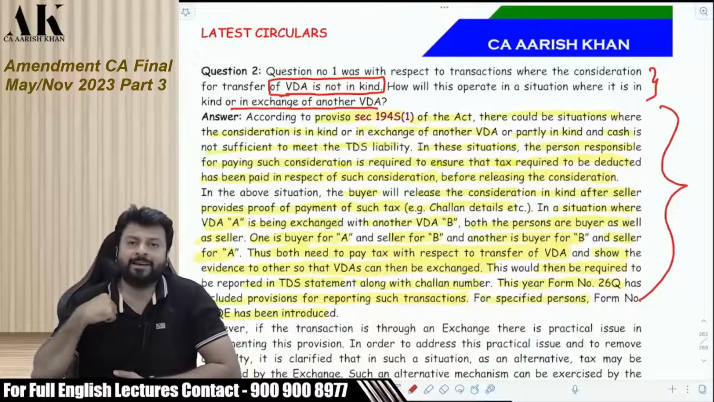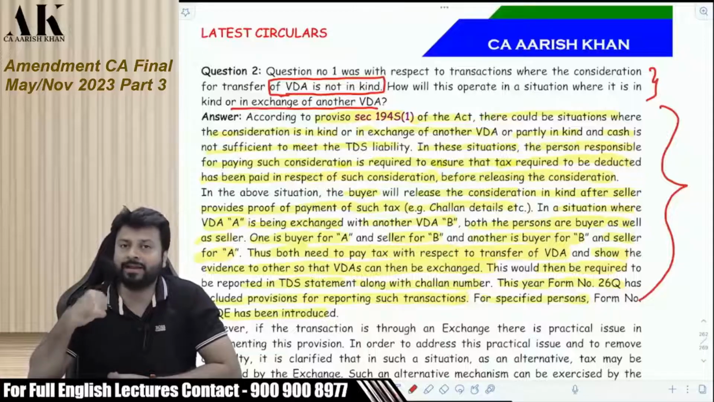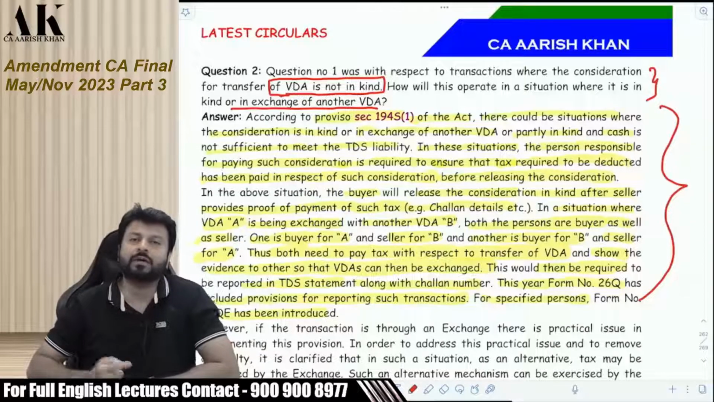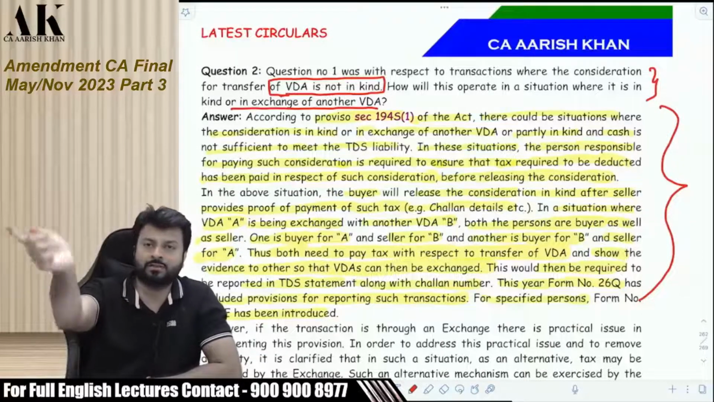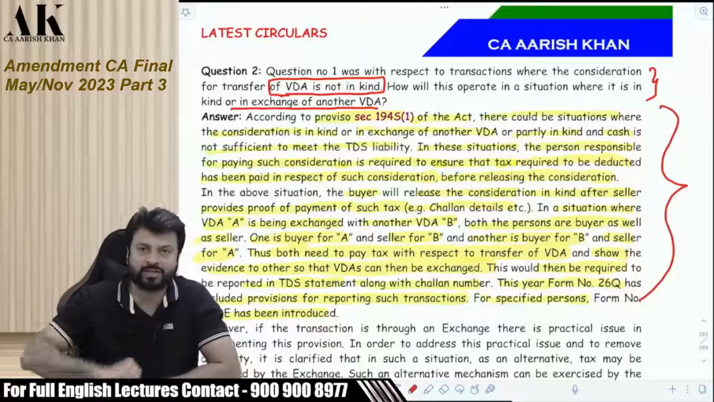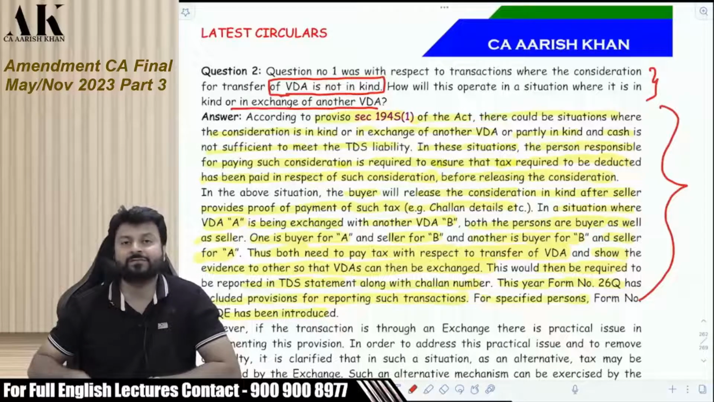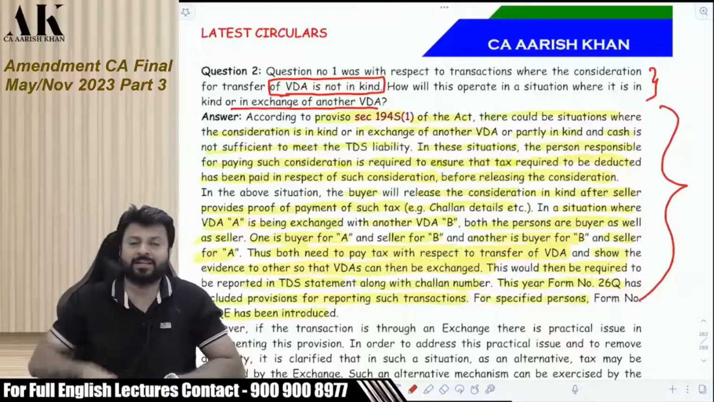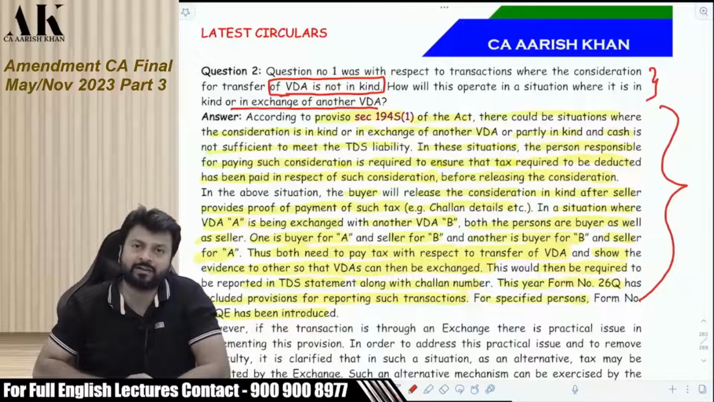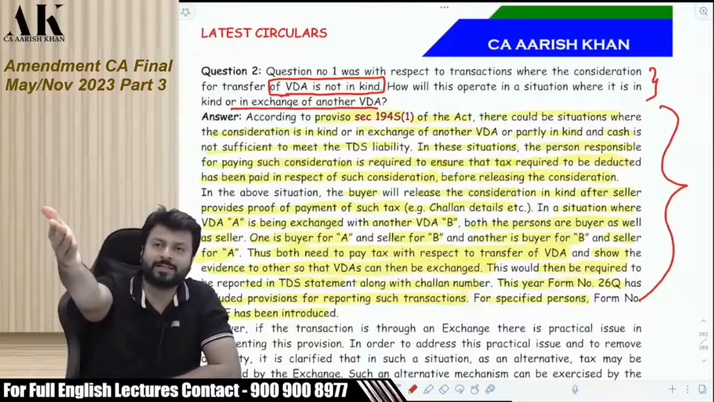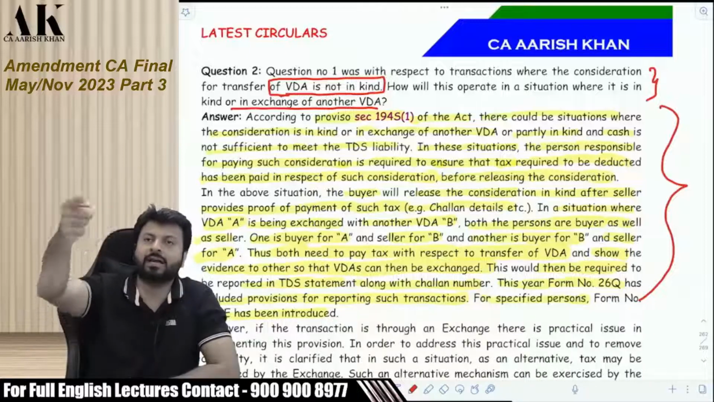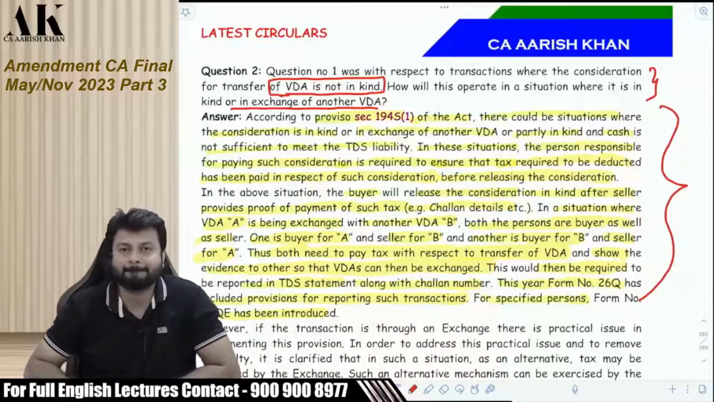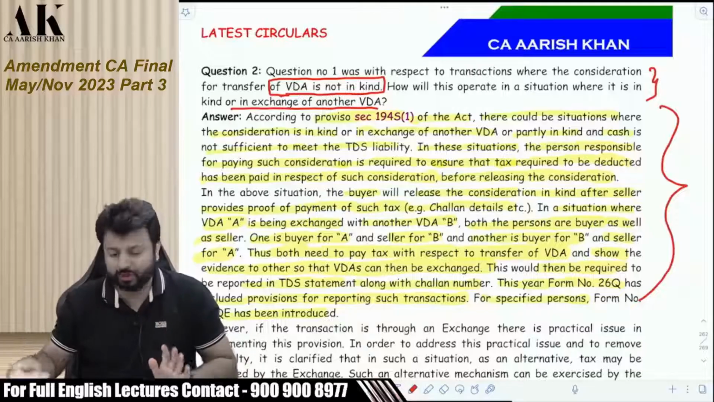If I am buying Bitcoin by giving Ethereum, then I am also a seller, and the seller is also a buyer. We both have to deduct TDS. We both have to ensure that the other person has paid the tax. We cannot deduct TDS in case of kind, so I have to ensure that the other person has paid the tax. I have to take a challan from him and he has to take a challan from me. Is it clear to everyone? So there is no issue till here.